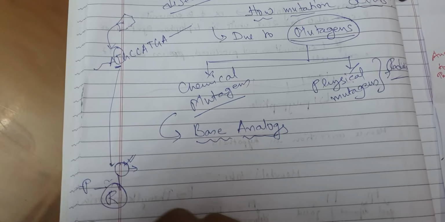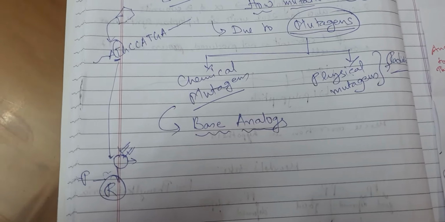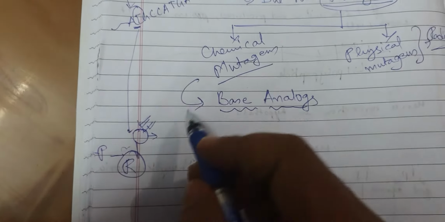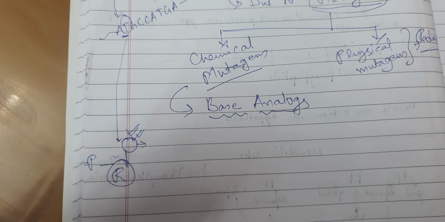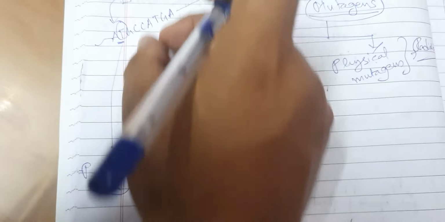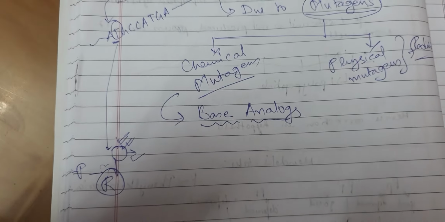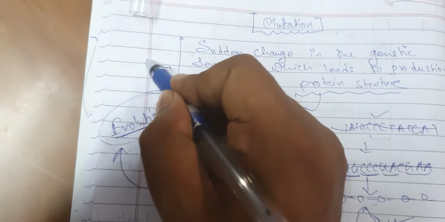However, here there is no change. It is this nitrogenous base which you have learnt in your earlier chapters. They are analogous to the structures of the nitrogenous base. So when they get attached here during DNA replication, maybe it may happen during DNA replication. So remember, mutation may happen during DNA replication.